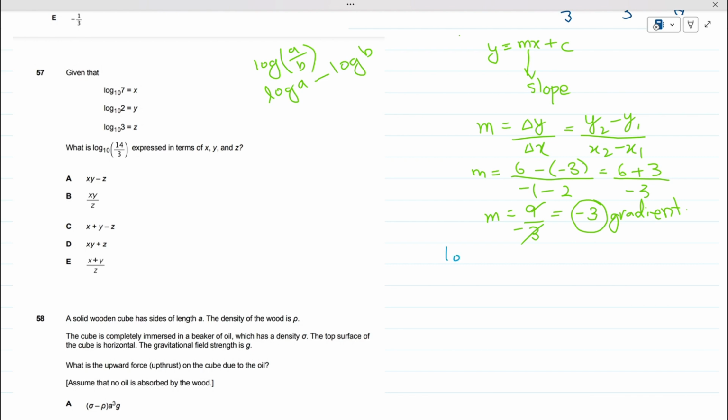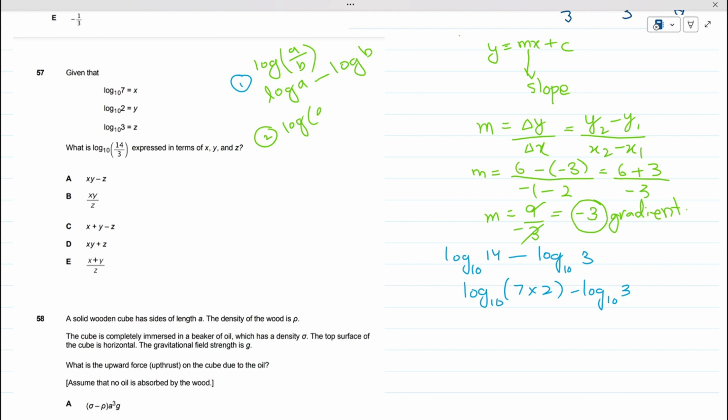log 10 of 14, right, minus log 10 of 3. So 14 by 3 is written like this, as we wrote this a by b as log a minus log b, right? Now this log 14 can be written as log 10 of 7 by 2. 7 by 2 is 14, right? Minus log 10 of 3.